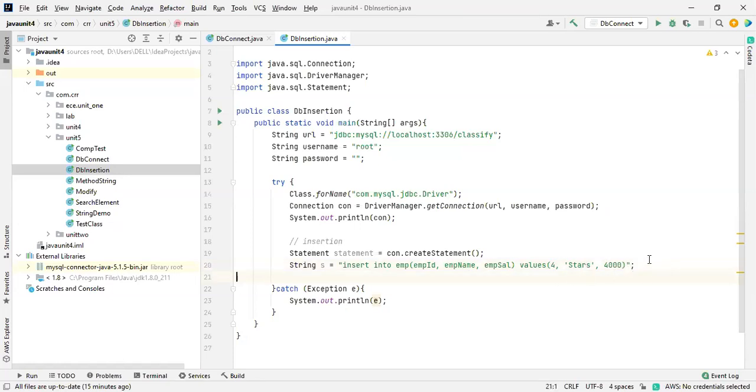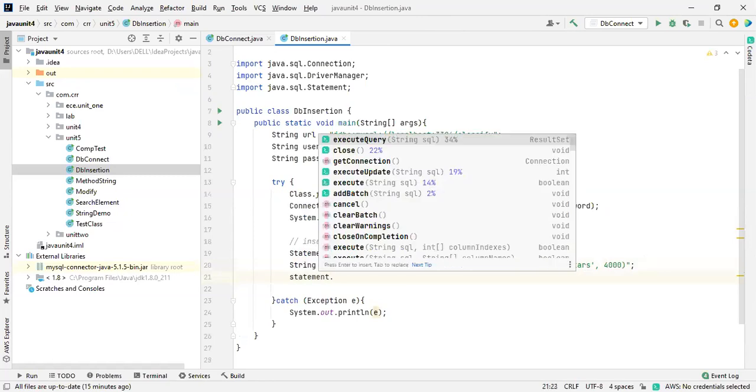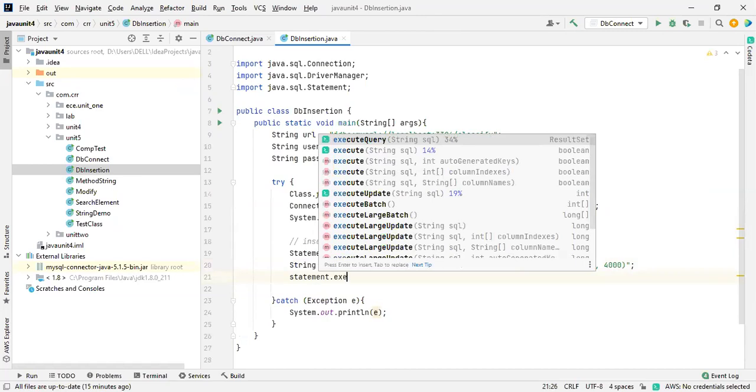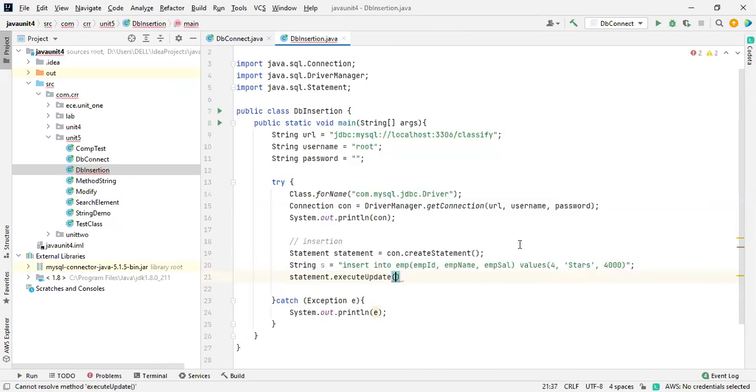Now we are going to execute the statement. How are we going to execute the statement? By taking the statement dot execute update. Where is update over here? Yeah, here it is. Okay, now I'm passing the string value to this one. Okay, I think everything is fine.